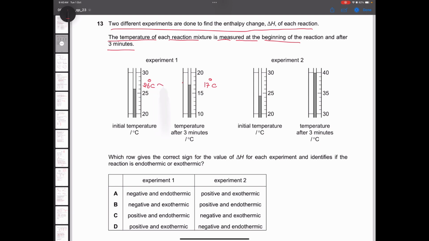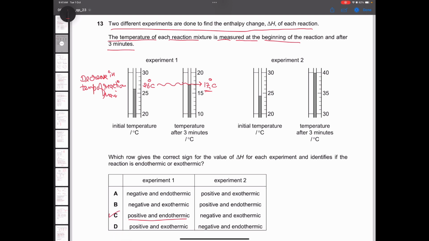So there is a decrease in temperature of the reaction mixture. When there is a decrease in temperature of the reaction mixture, it means the energy got absorbed. That is why it is decreasing. So it should be positive and endothermic. We have only one option which is correct, C.